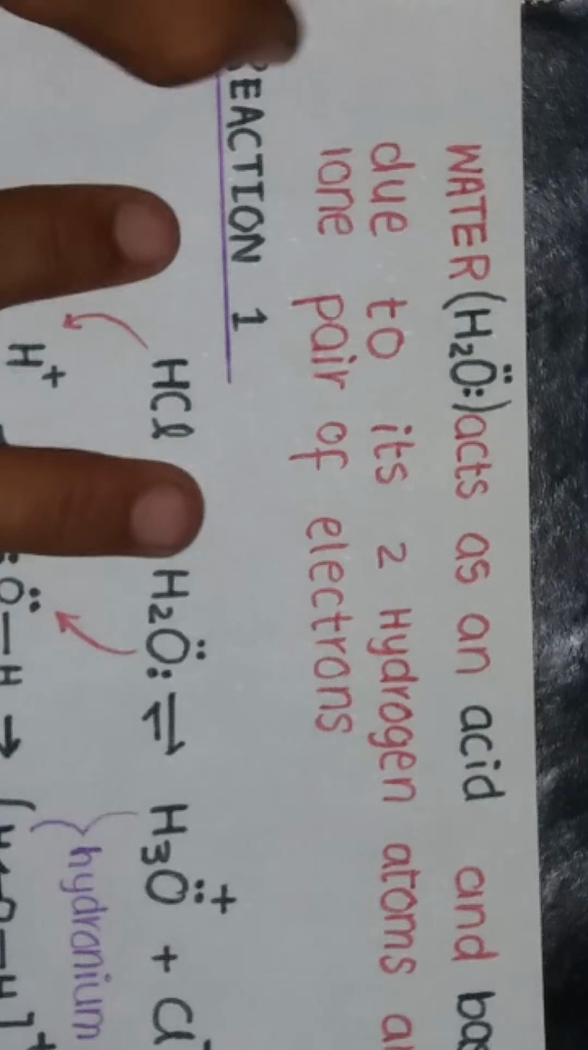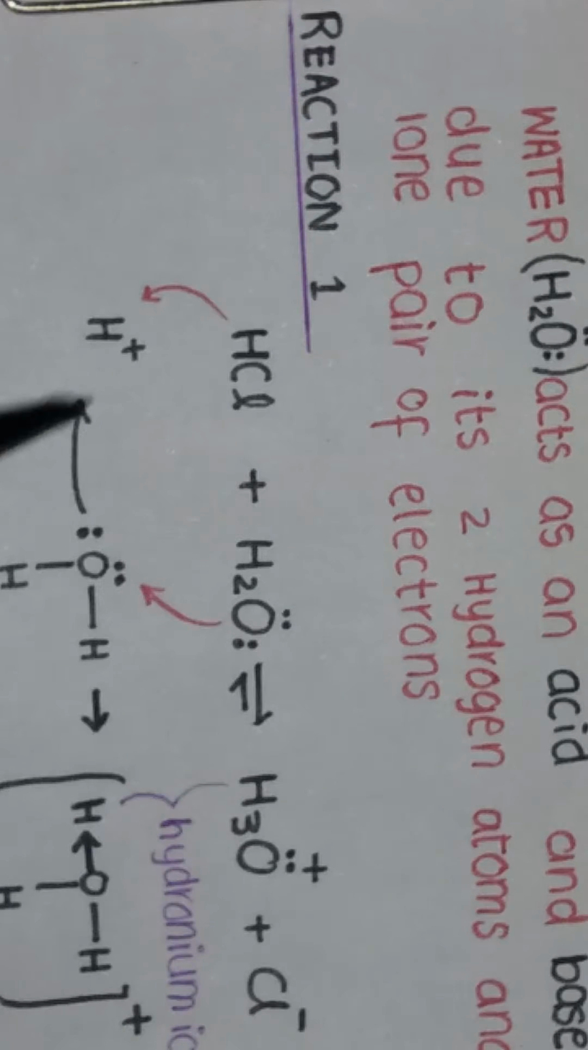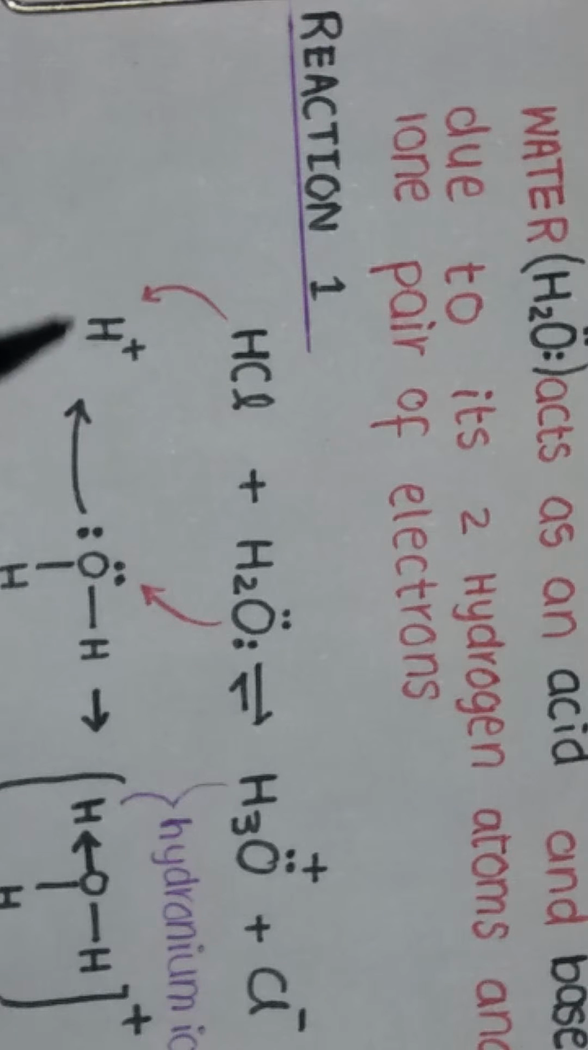In reaction number 1, hydrogen chloride or hydrochloric acid is reacted with a water molecule to form hydronium ion and chloride ion. Whenever hydrochloric acid comes in contact with a water molecule, this water molecule comes in contact with the proton released by hydrogen chloride. Because the water molecule has two lone pairs of electrons, it can make a bond with the proton by sharing one of the lone pairs of electrons with this proton.